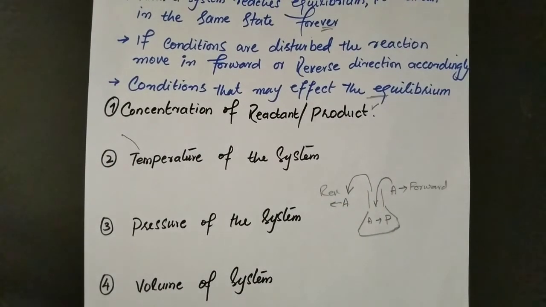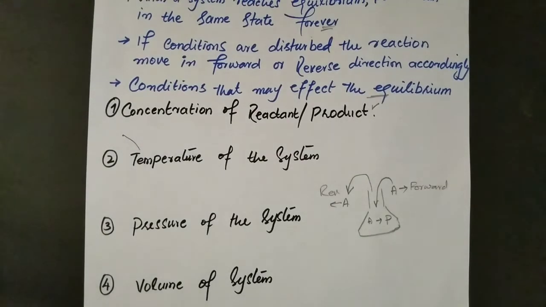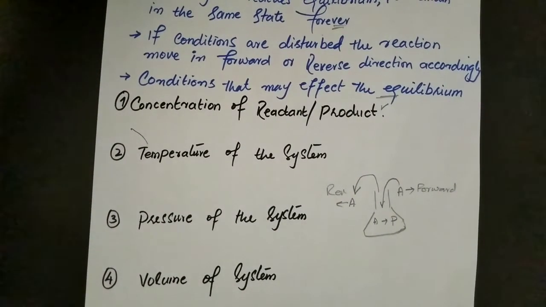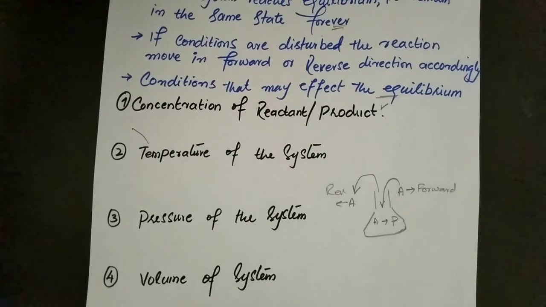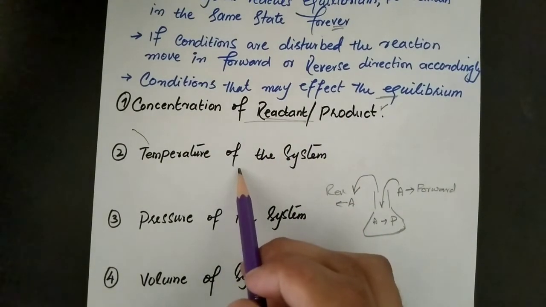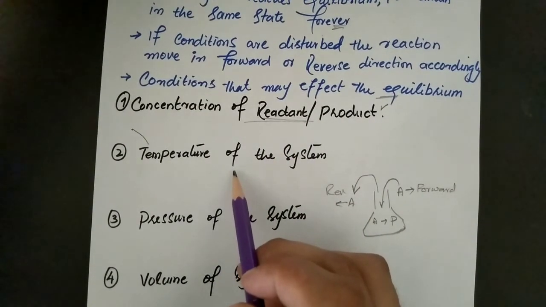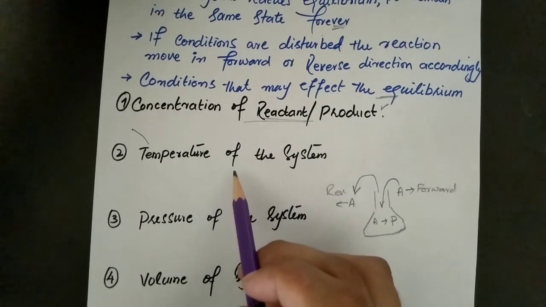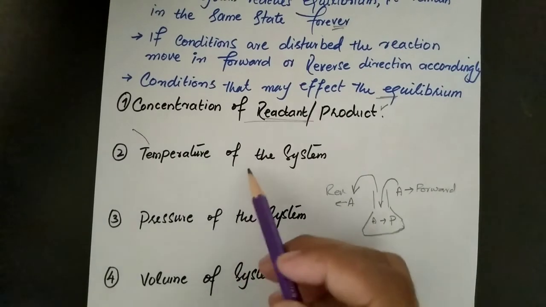Similarly, if we add product into the system, the reaction will move in the reverse direction, and if we withdraw product from the equilibrium mixture, the reaction will move in the forward direction. So by increasing or decreasing the concentration of the reactant or product, the reaction will move either forward or reverse according to the condition.